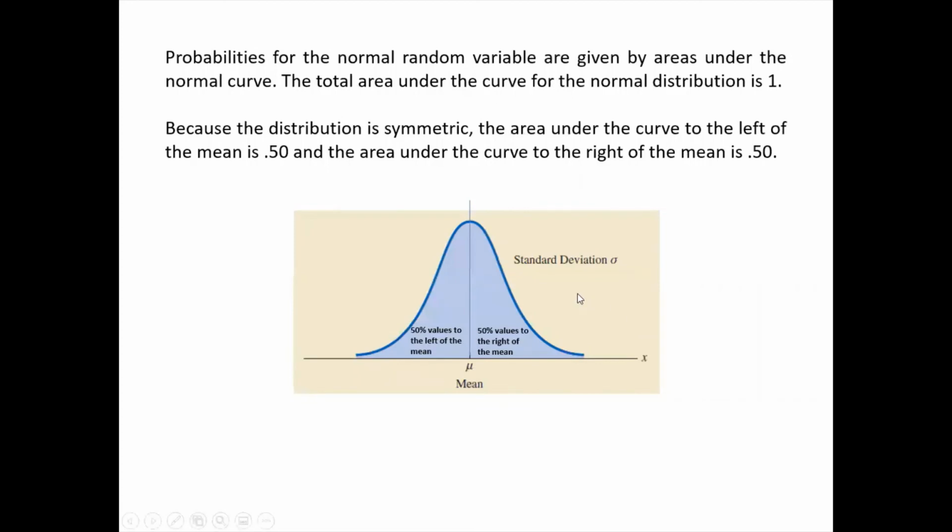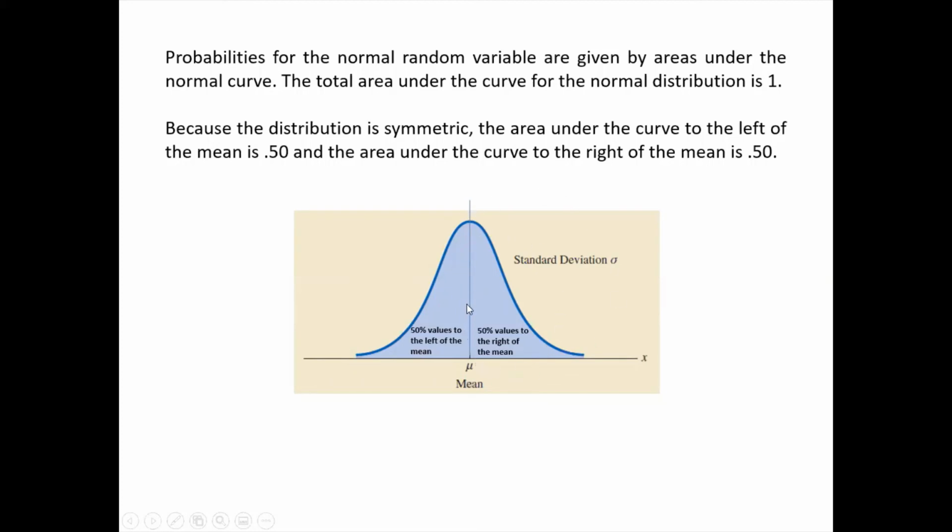Now probabilities for a normal random variable are given by areas under the normal curve. So when I say mu, the mean is the midpoint of my data set, and this is a normal curve which is symmetric in nature. When I say symmetric, that means the left hand side of the mean of my curve is a mirror image of the right hand side. That means 50% of values are present on the left hand side of the mean and 50% on the right hand side.